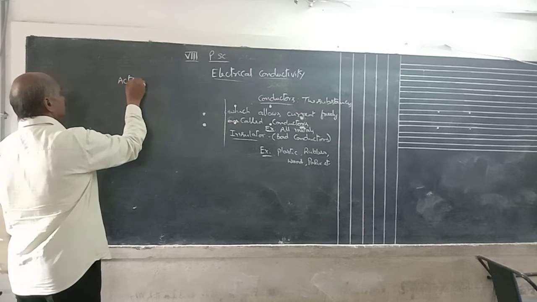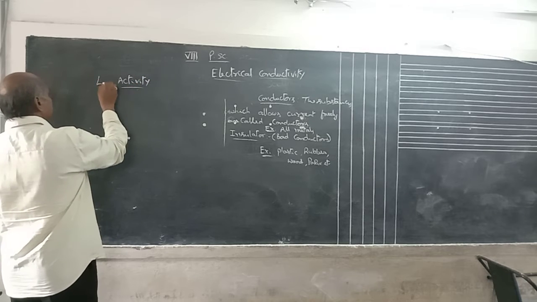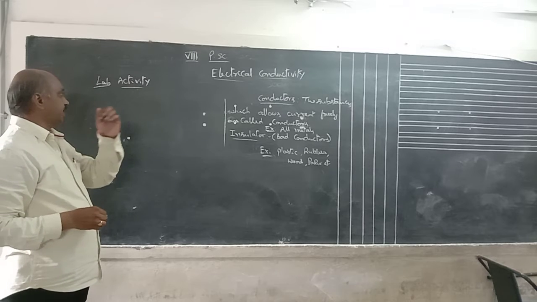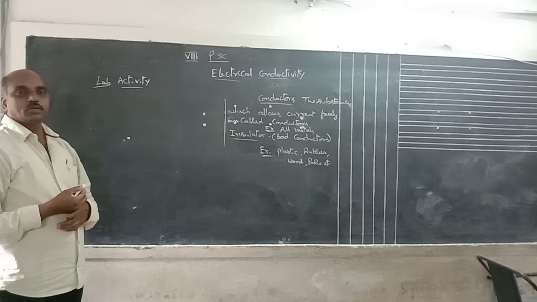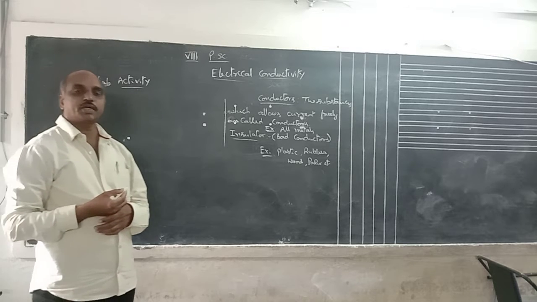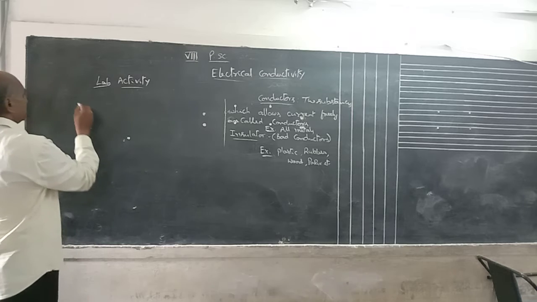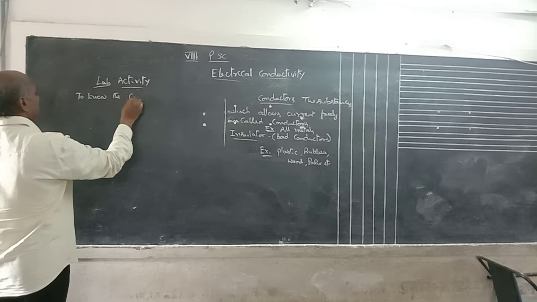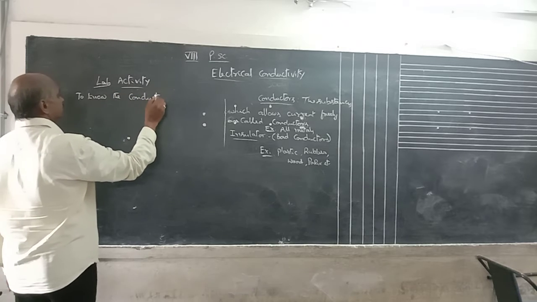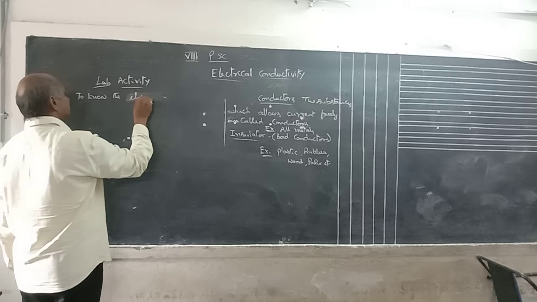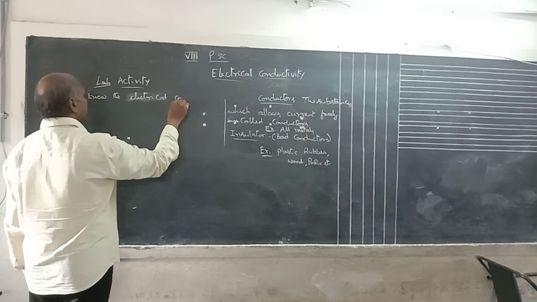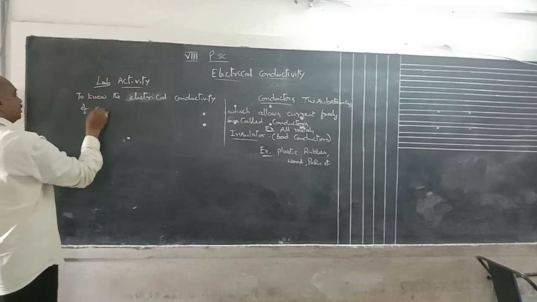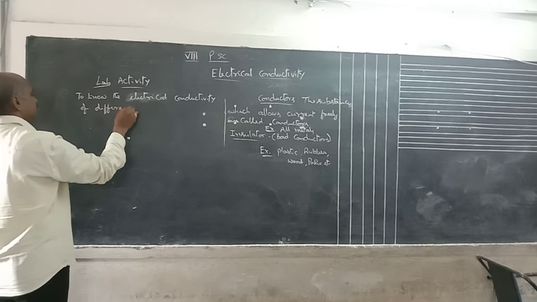Now, the lab activity. What does the question mean? Write a lab activity to know the electrical conductivity of different materials.